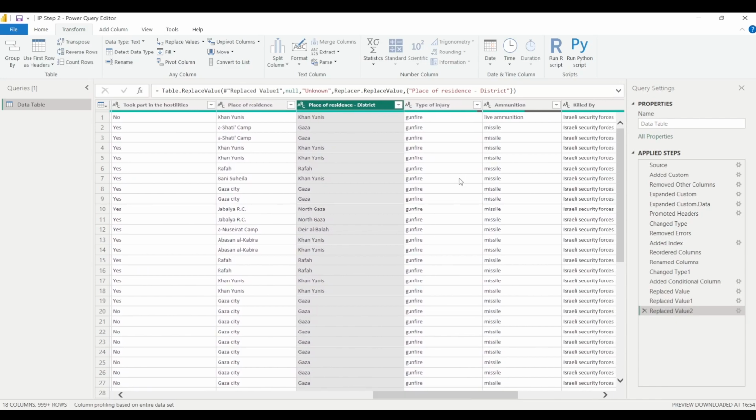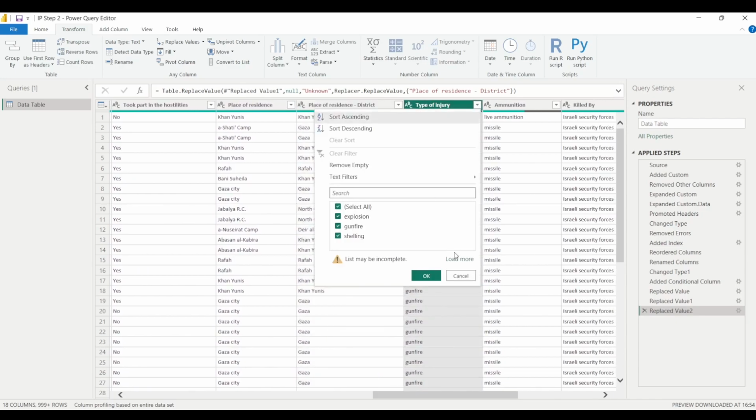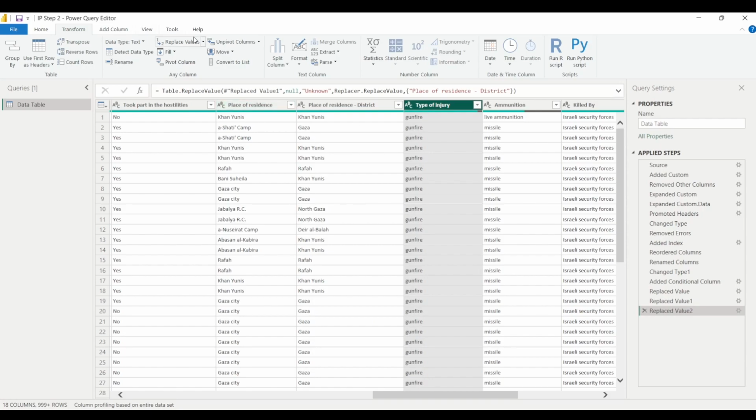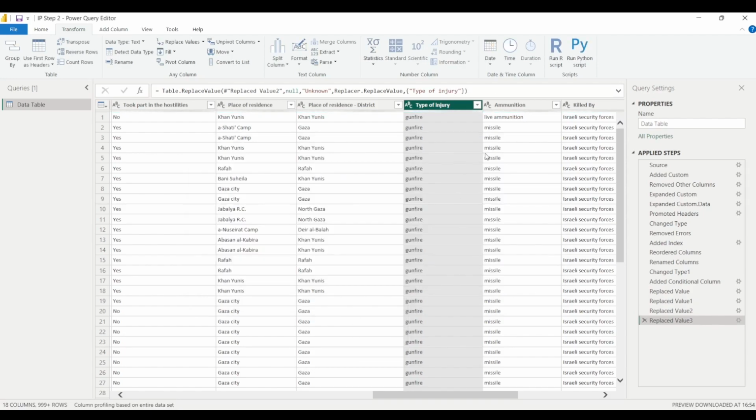Now you can see same is the case with type of injury column, and you click on the drop down, you can see that these are the various categories. But again we have null values, we want to replace these null values by unknown or not available. So you can simply replace these null values by, you can write unknown or not available, whatever you wish to. I'll simply click on OK. Now you can see that there are no null values in this particular column.